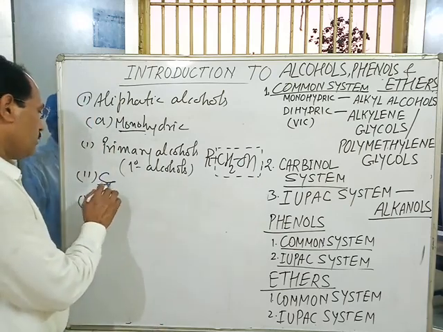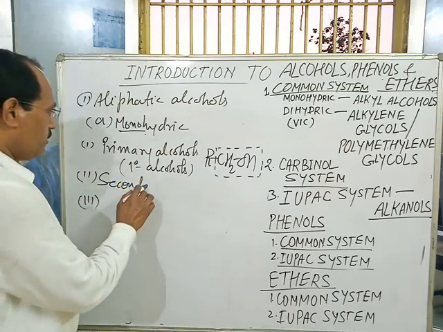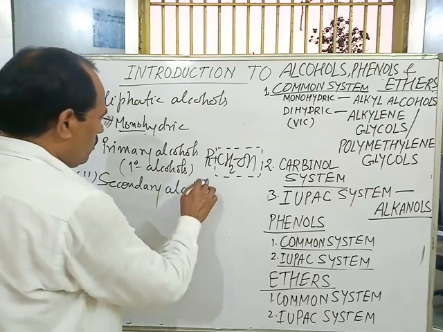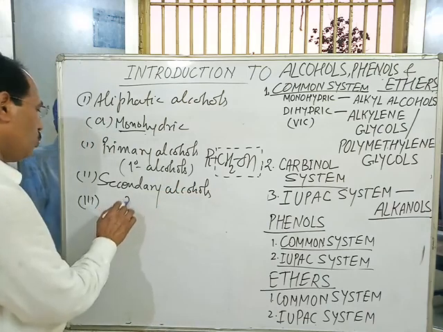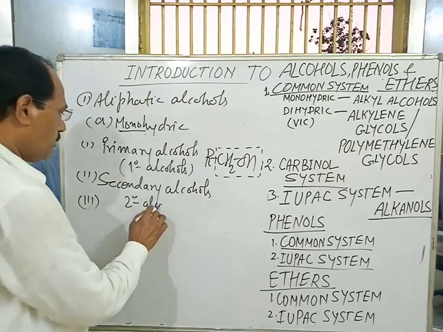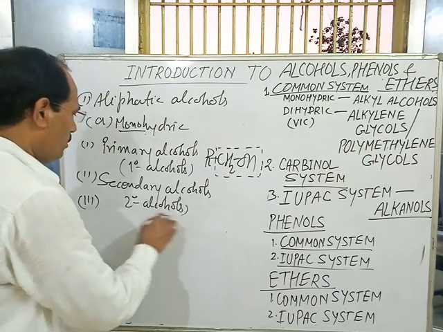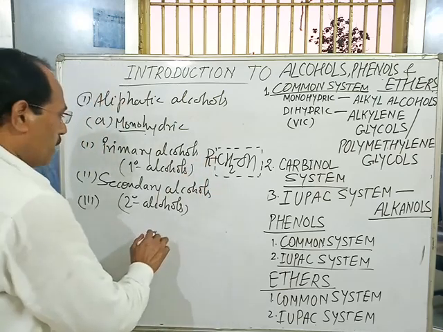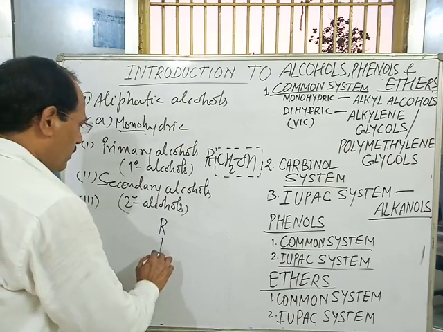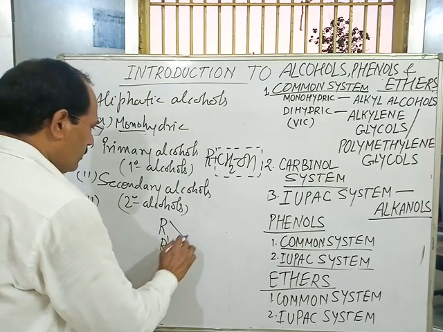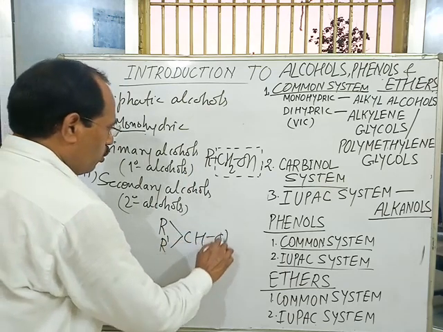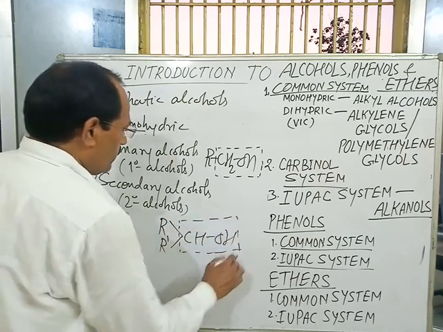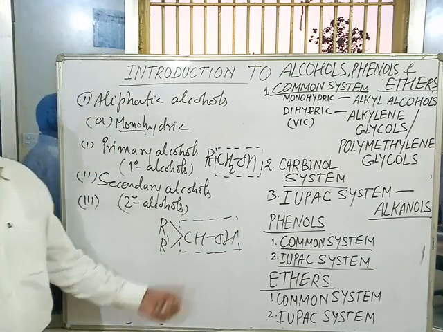Secondary alcohols, that is 2 degree alcohols. All the secondary alcohols are represented by the general formula R-CHOH, and this group is called the secondary alcoholic group.